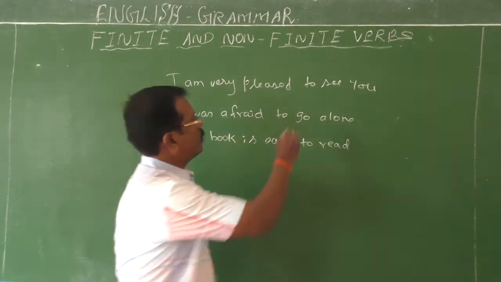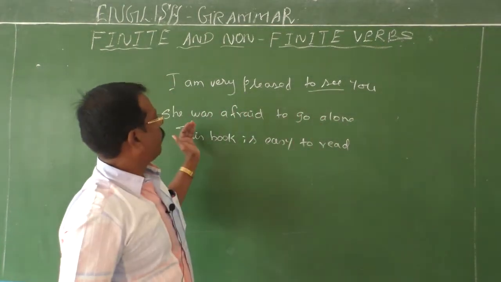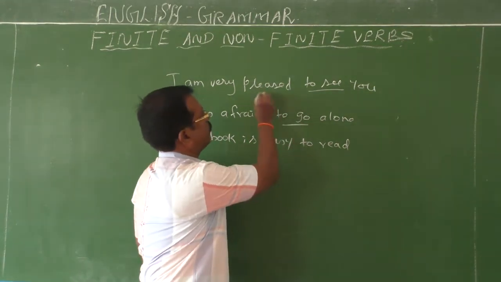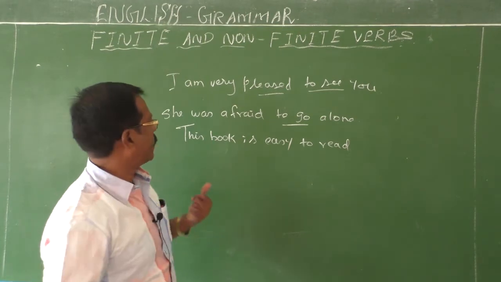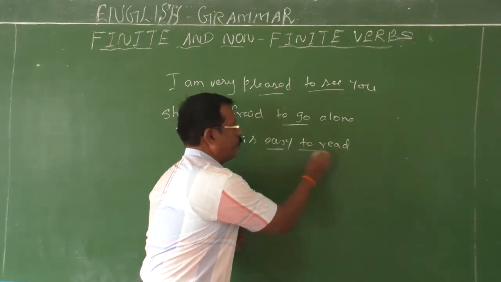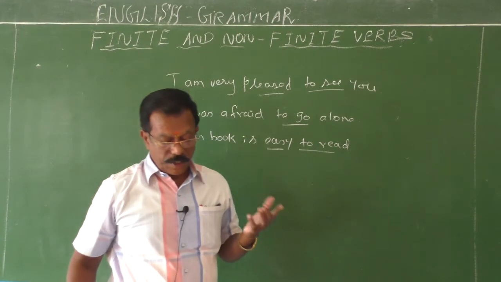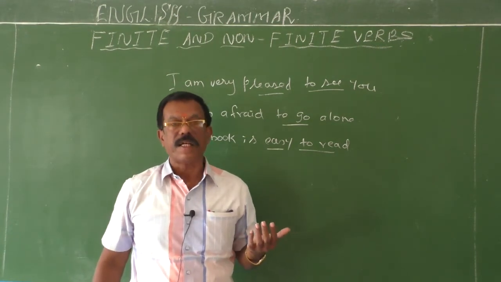I am very pleased to see. He was afraid to go. Here, pleased is a participle adjective. Afraid is also an adjective. Easy is an adjective. To read. So, to infinitive is used after some adjectives.